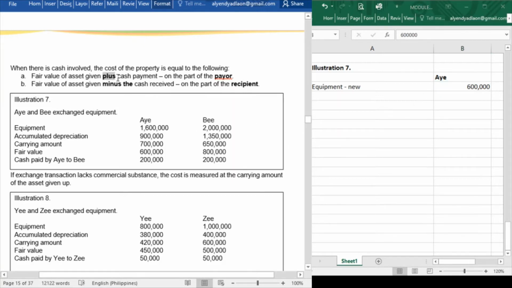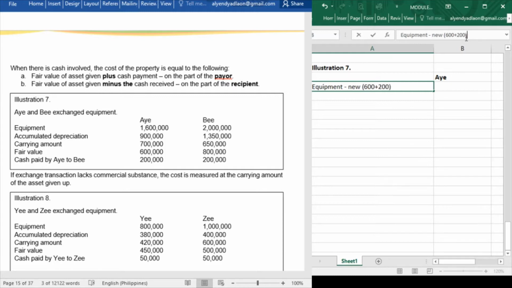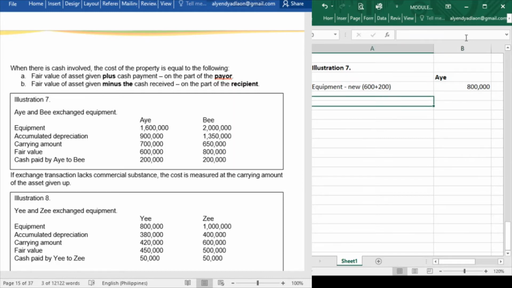But take note that we also have to add the cash payment. So 600,000 plus the cash payment of 200,000. Take note, A is the payer of the cash. So equipment new is now 600,000 plus 200,000 cash payment. So this is 800,000.